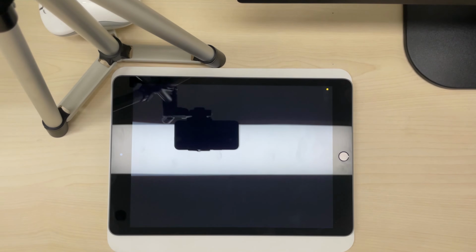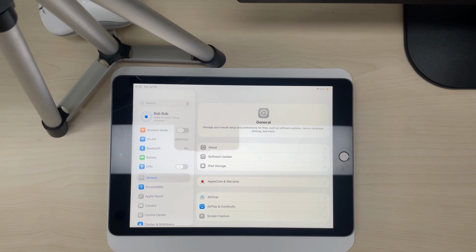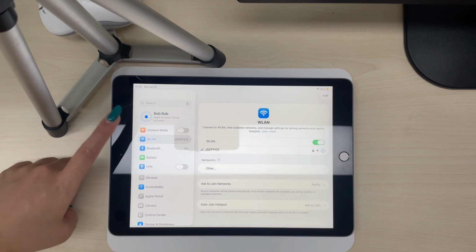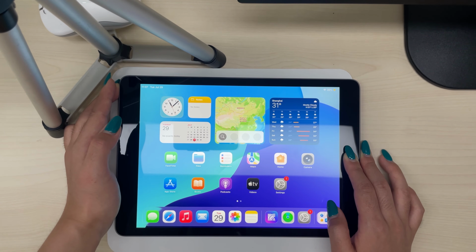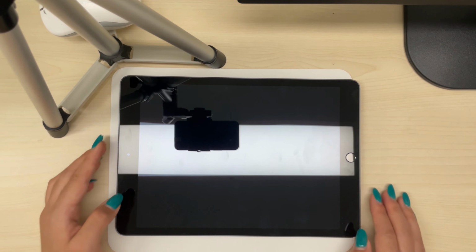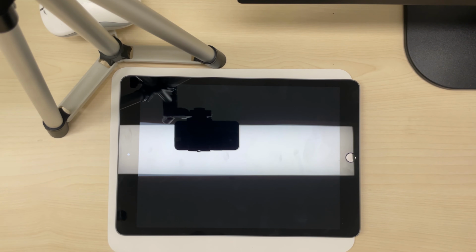Open Settings. Go to Wi-Fi. Check if you have connected to a stable Wi-Fi network. Long press and hold the top power button and home button at the same time until iPad restarts.